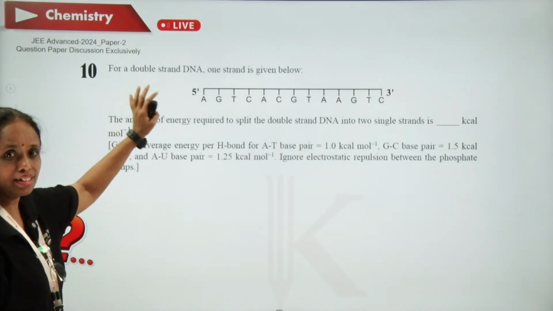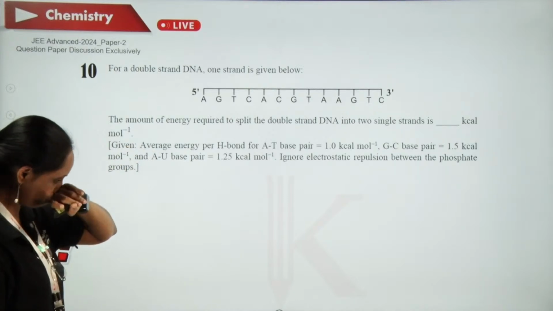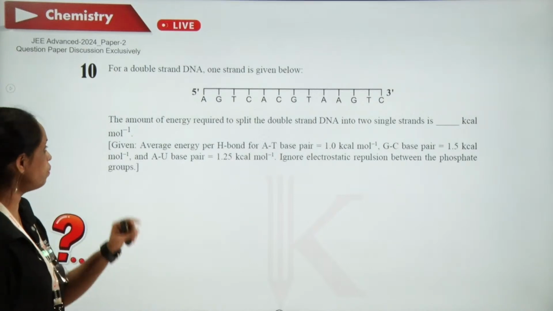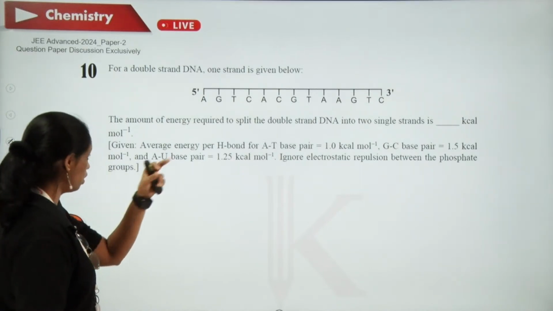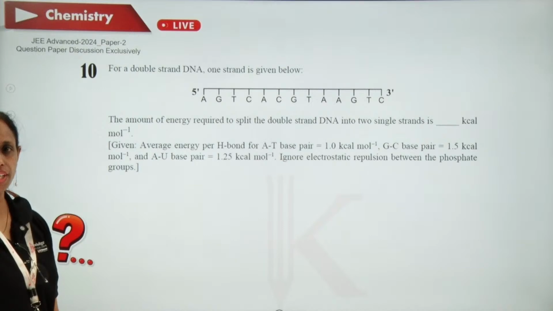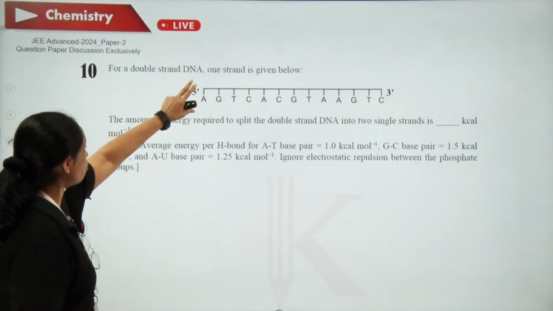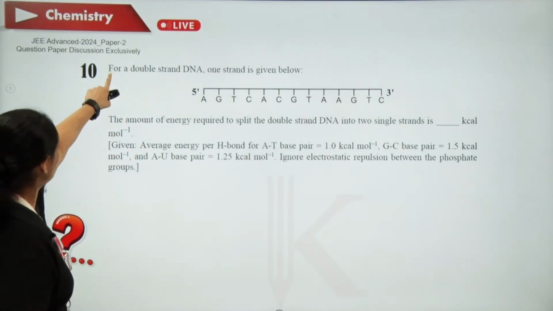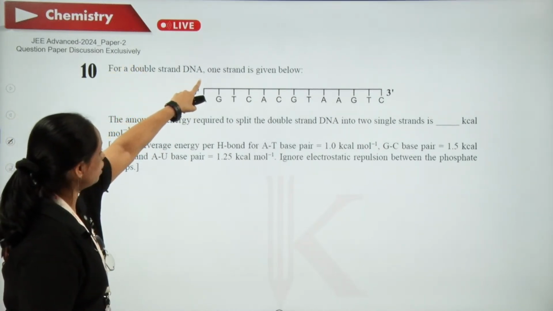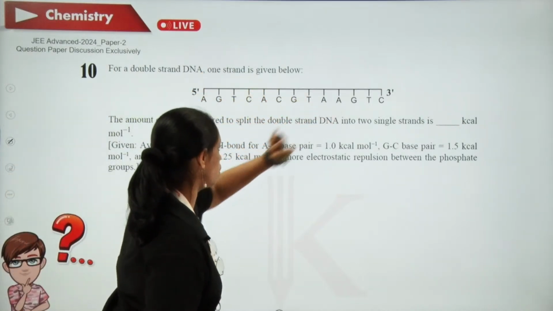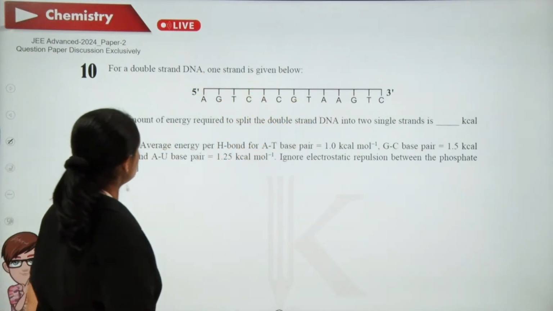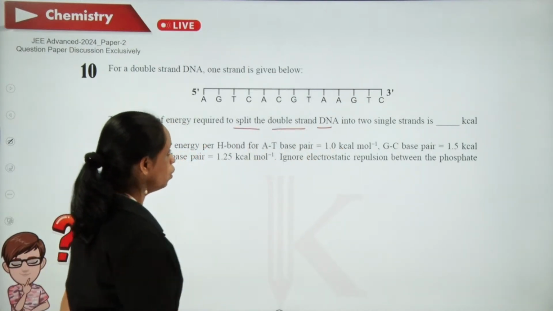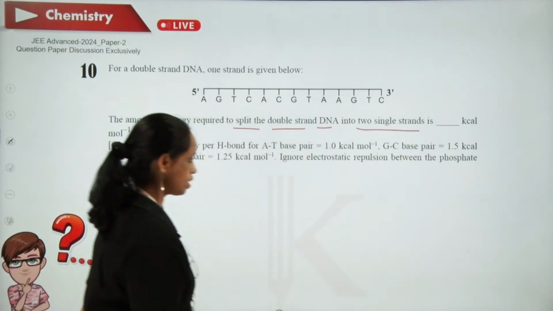Next one. Tenth one. This is based on, once again, biomolecules. This time they asked ample number of questions from biomolecules and chemistry in everyday life. This is one important region where we need to concentrate from next year onwards. For a double-stranded DNA, one strand is given below. The amount of energy required to split the double-strand DNA into two single strands is.